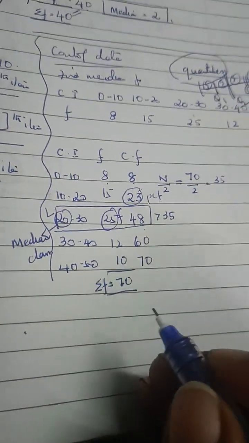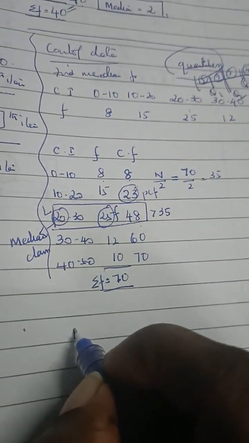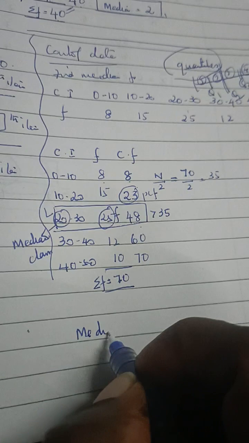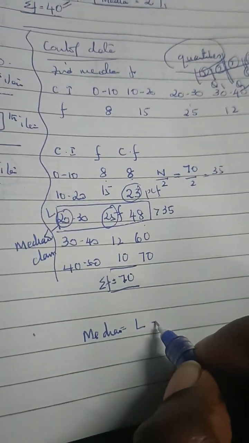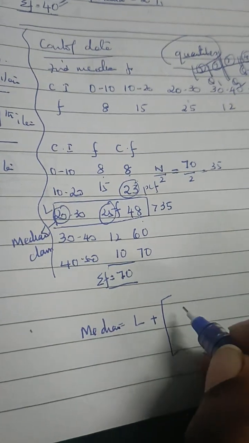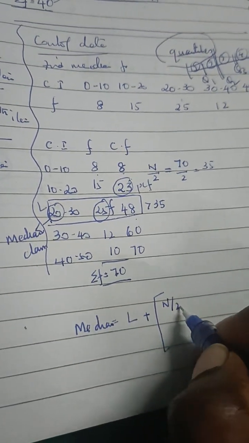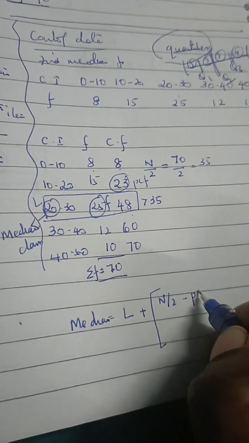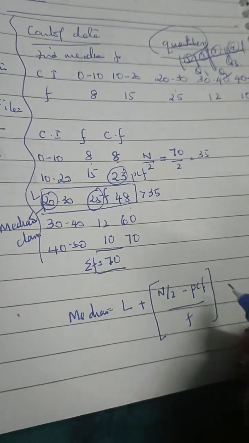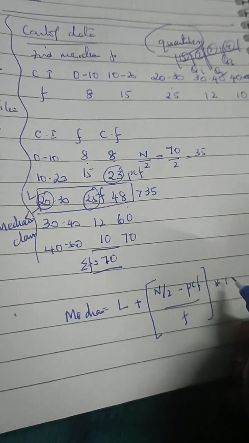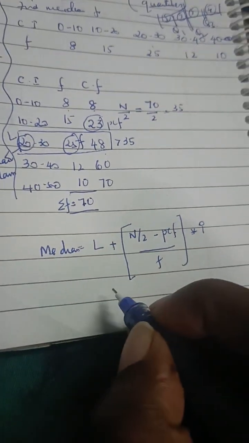Now for the formula: L plus n by 2 minus PCF by F into I. I'll tell you what I is.